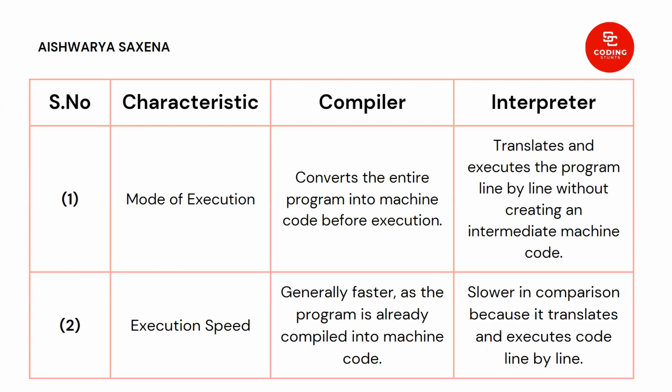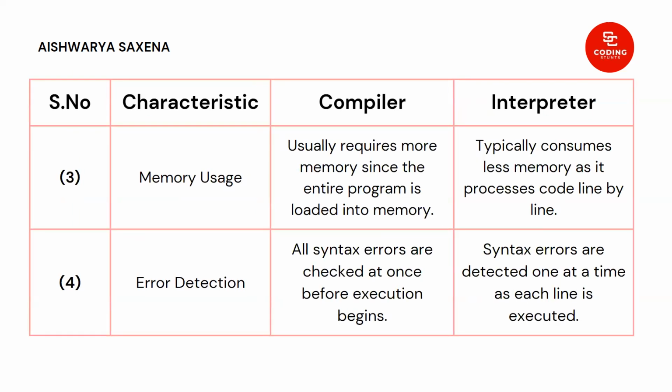When the time and space complexities are calculated, you must have heard these terms, time complexity and space complexity, it is understood that the compiler is better than the interpreter. It is faster than the interpreter. When we talk about memory usage, the compiler usually requires more memory since the entire program is loaded into memory. The interpreter typically consumes less memory as it processes code line by line.